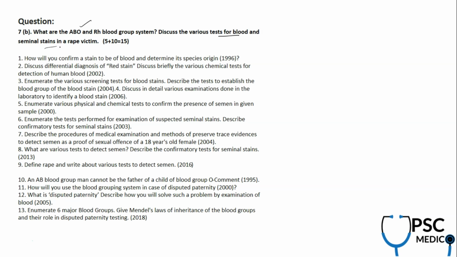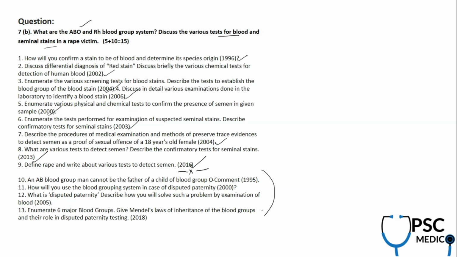When I say very important, I don't want to read all these questions. Just look at them. Blood stain origin in 1996. What is the red stain and what are the blood stain tests in 2012? In 2004, blood stain test. In 2006, blood stain test. Even in 2000, seminal stain test. 2003, seminal stain test. And again 2004 seminal stain. 2013. 2016. Okay, these are the questions from blood and seminal stains.